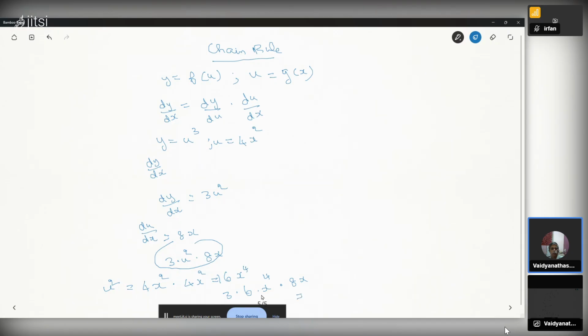So this is 18 into 8, multiplied by x power 4 into x, which is x power 5. So this is 144 x power 5.